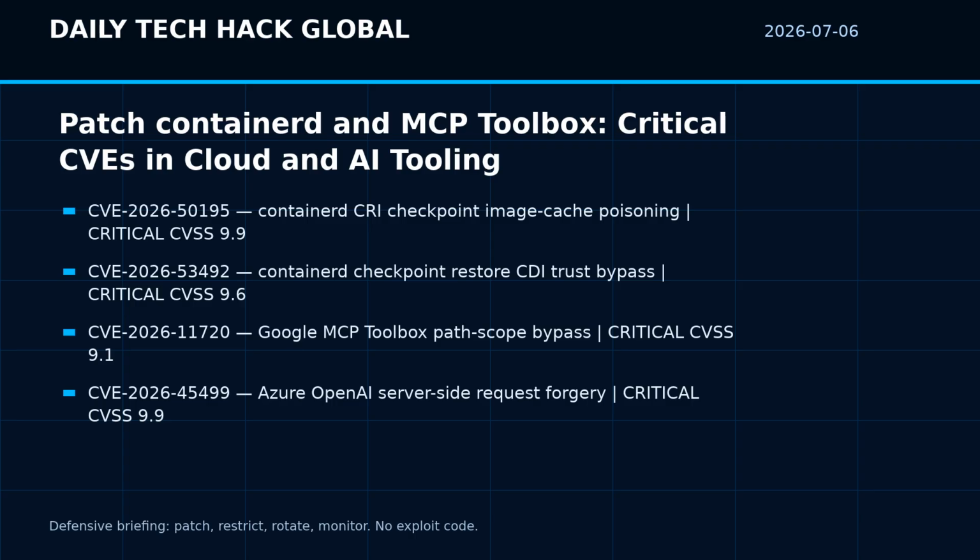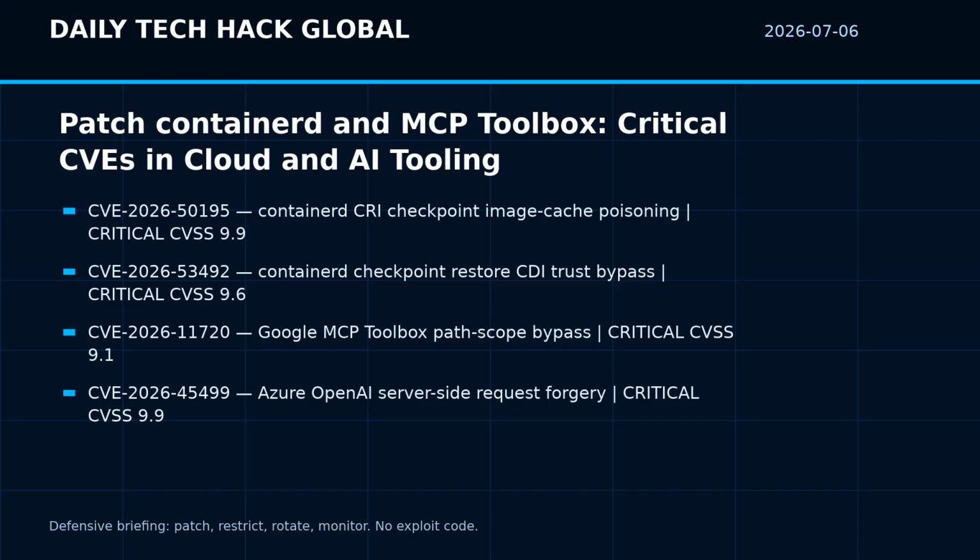Second, CVE-2026-53492 also affects containerd before the fixed releases. NVD says checkpoint restoration can improperly trust container device interface annotations from untrusted checkpoint metadata. Where CDI is enabled and sensitive device specifications exist, that can bypass normal Kubernetes resource allocation and device plugin enforcement. NVD rates it critical with CVSS 9.6.